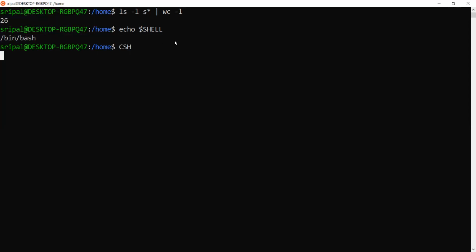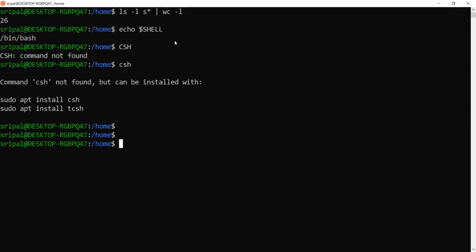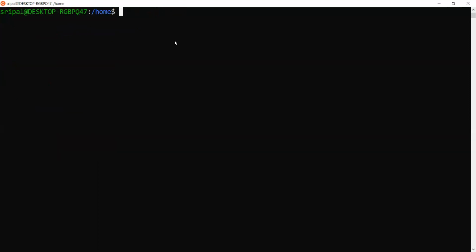If we want to switch the shell, we can use KSH or CSH to switch, but I don't have them installed on this Ubuntu, so I'm not able to show you that. This is how we check it.